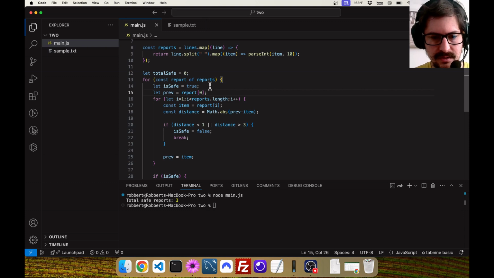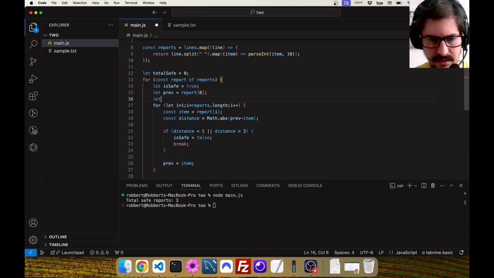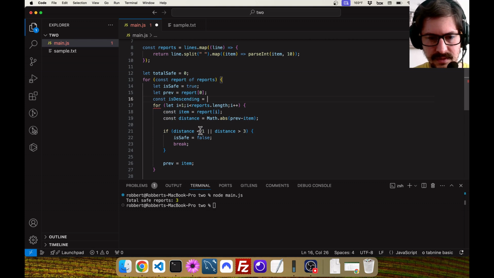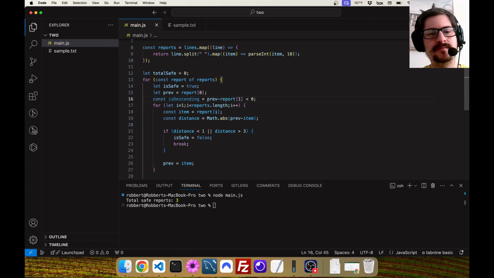So what I actually can do is I can say descending equals, and I'm going to assume now there's 2 numbers. So let's see, prev minus report 1 is less than 0.